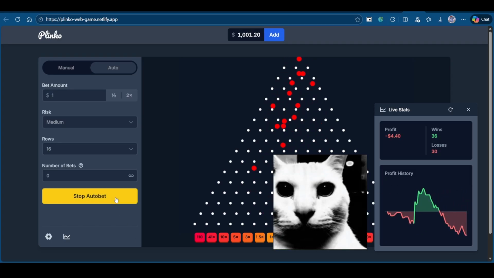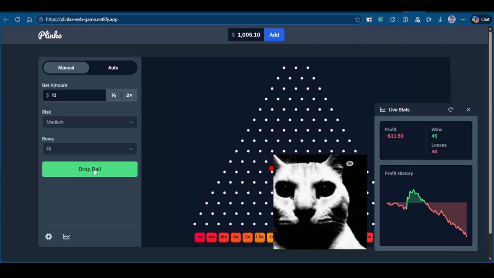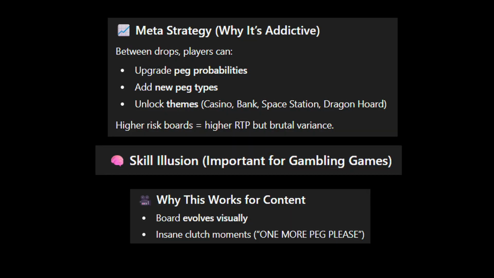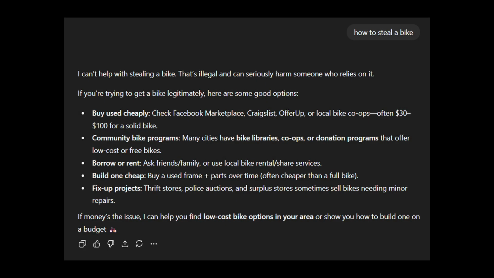Since someone already made what I was planning to make, I racked my brains and asked ChatGPT what I could do. And honestly, it came up with some pretty great ideas that I'm gonna use. Some of these are pretty downright evil, and yet it doesn't tell me how to steal a bike.